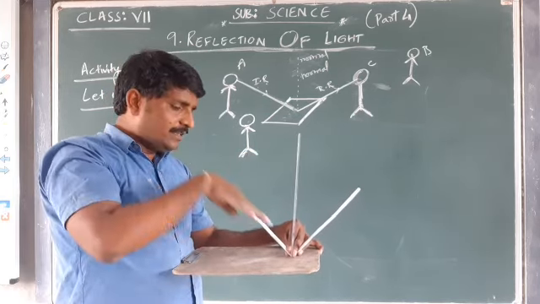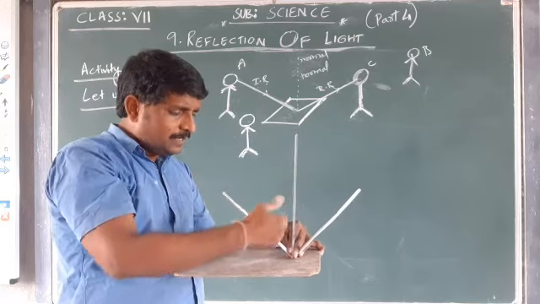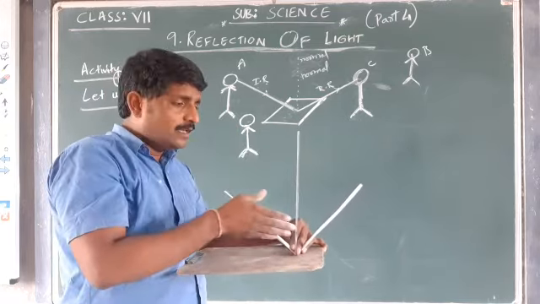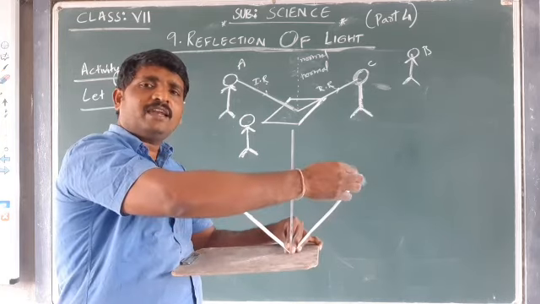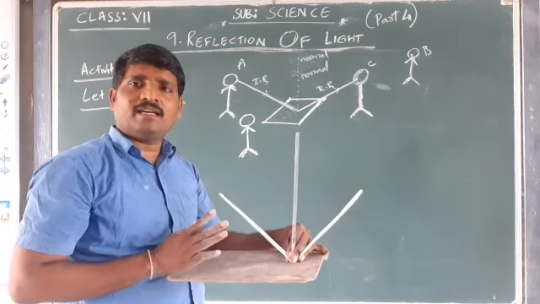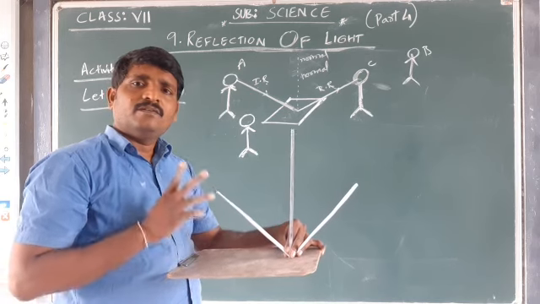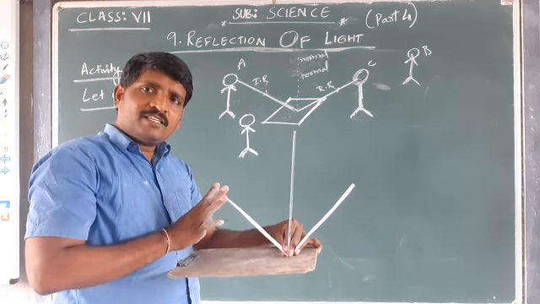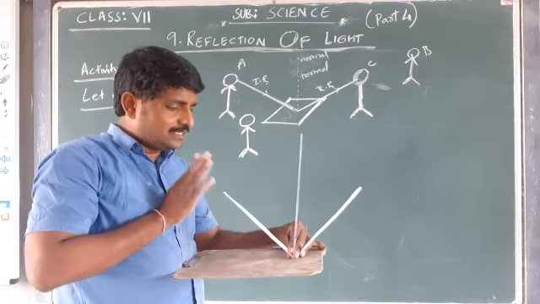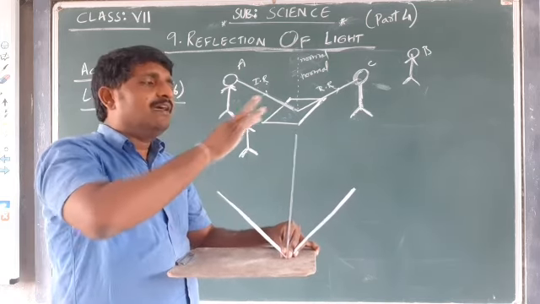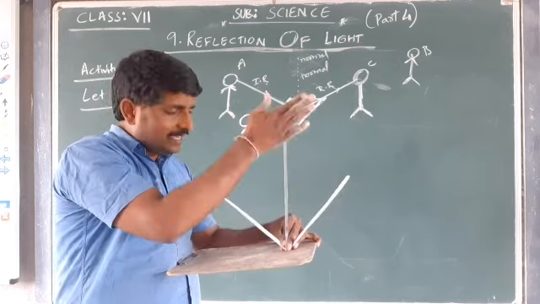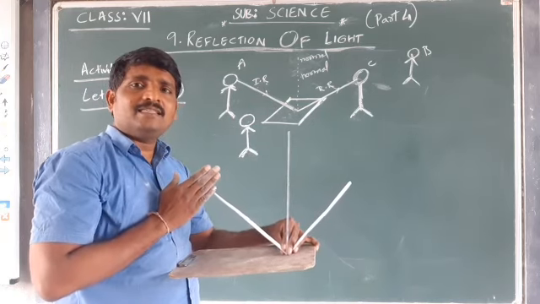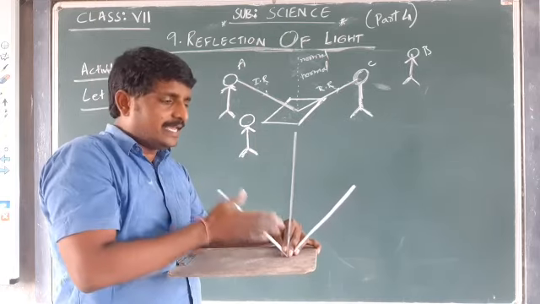On the same line, on the same plane, we have the normal, and the reflected ray is getting reflected. That means the second law of reflection is that the incident ray, normal and reflected ray lie in the same plane, in the same surface.